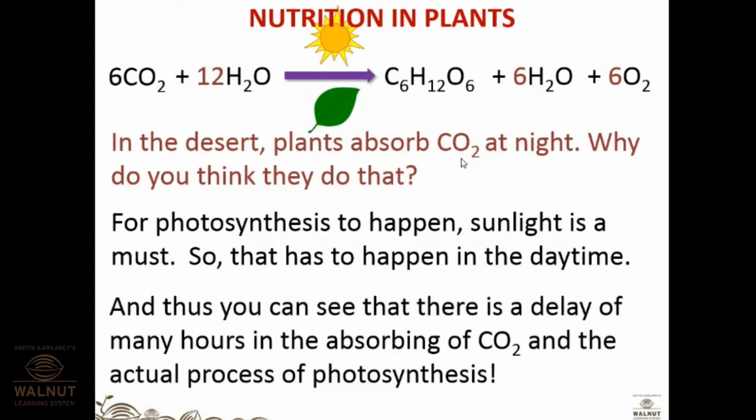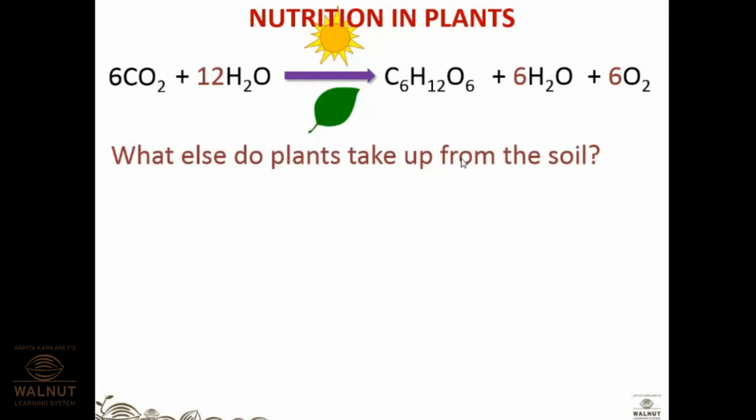And thus you can see that there is a delay of many hours between the absorbing of CO2 and the actual process of photosynthesis. So the three steps that we have learned now don't take place simultaneously. They take time. In certain plants, there is a gap between the steps, depending upon the habitat in which they are living. So that process depends.